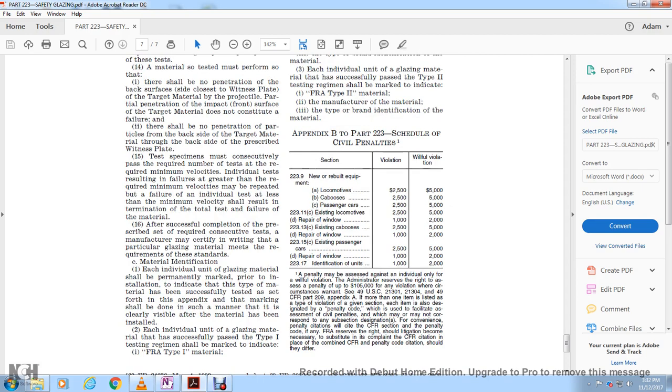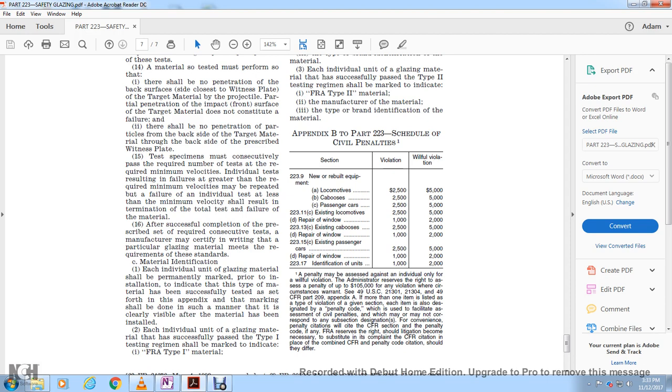A penalty may be assigned against an individual only for a willful violation. The Administrator reserves the right to assess a penalty of up to $105,000 if any of the violation circumstances warrant it. See Title 49 United States Code 21301 and 21304, and Title 49 CFR Part 209, Appendix A.